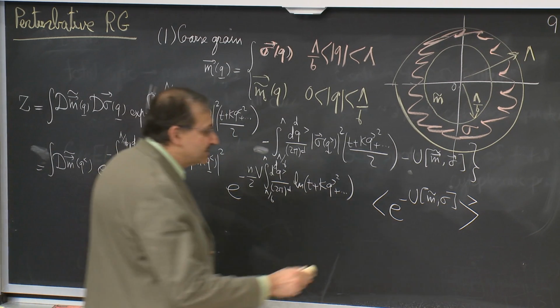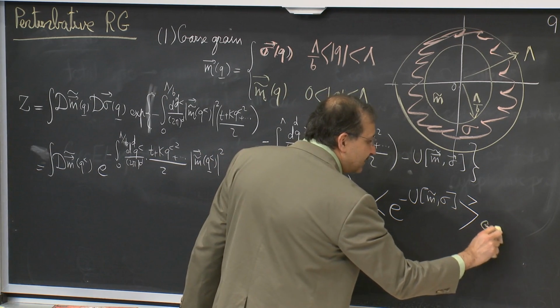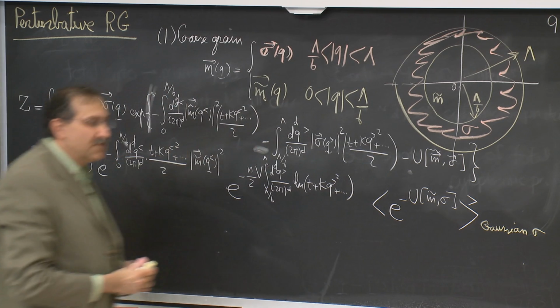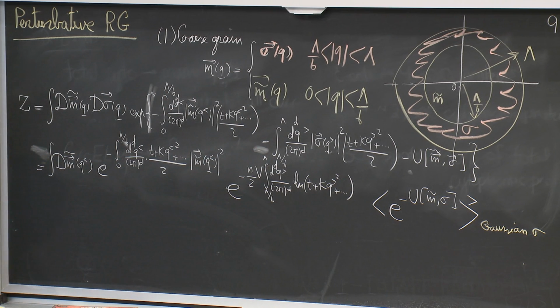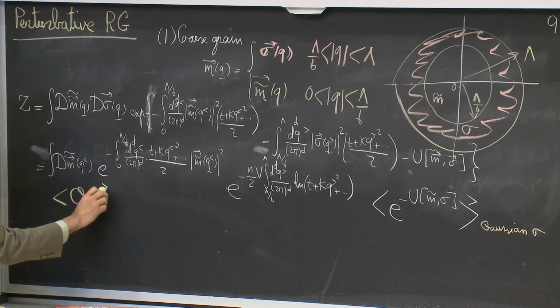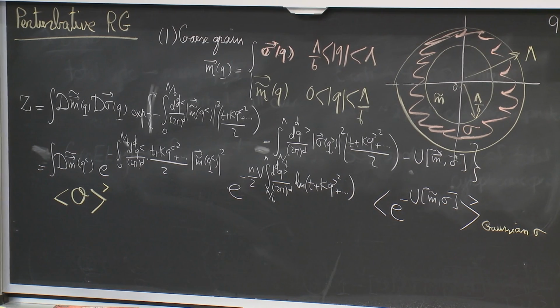So if you like, this is a Gaussian average over sigma.